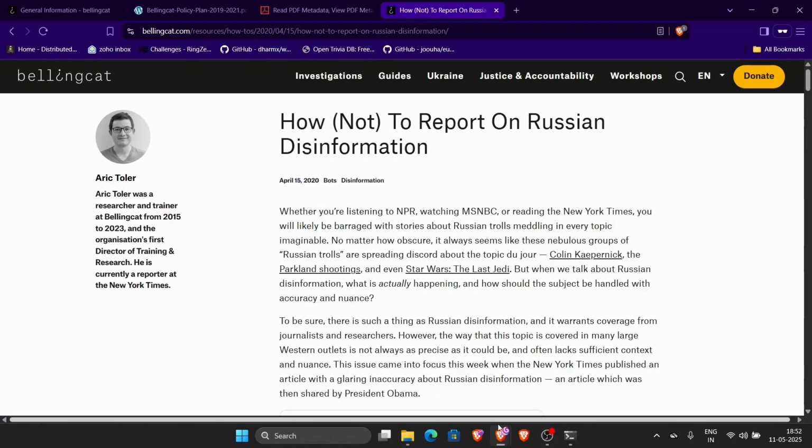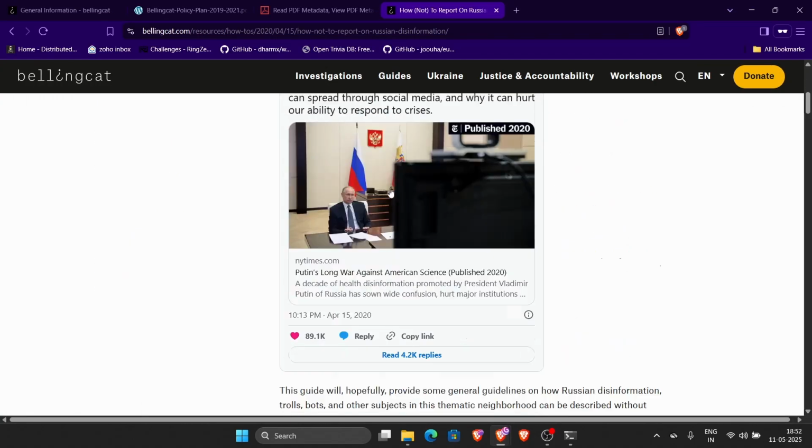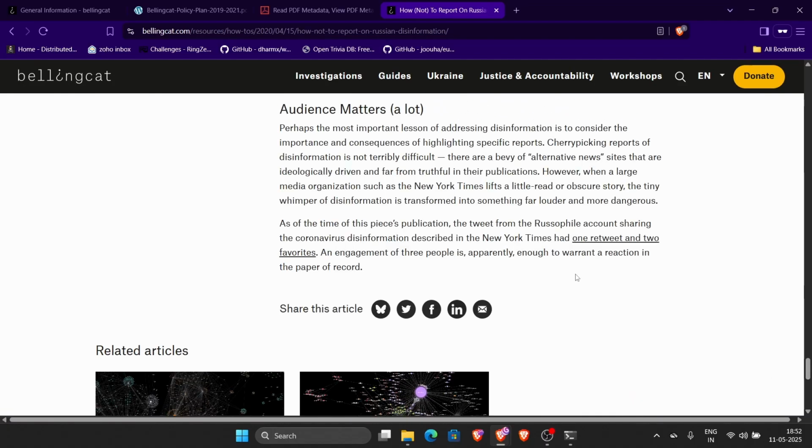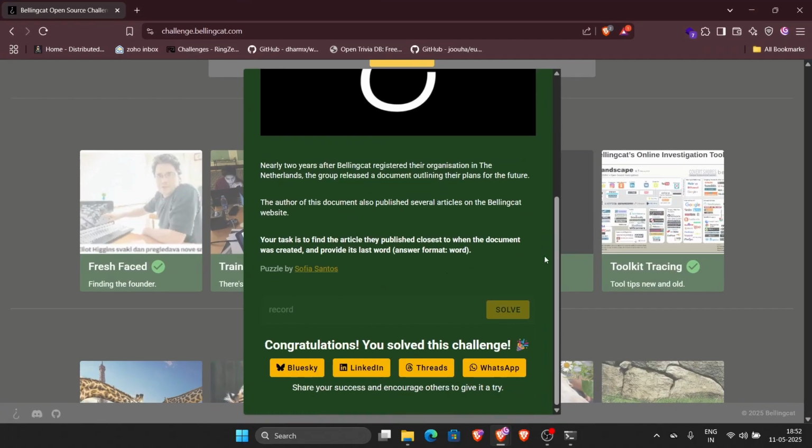So we need to find, what do we need to find here? We need to find the last word of this article. So let's go find this last word. And as you can see, the last word of this article is record. And that is the answer to this challenge.